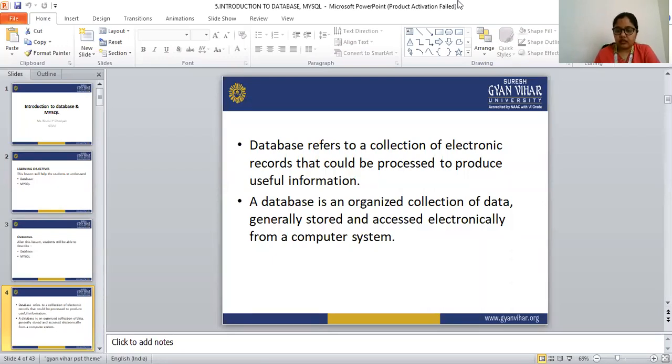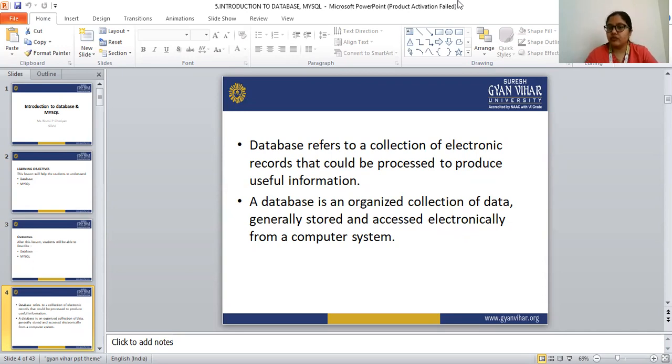Or we can say it is a collection of information that is grouped and stored in a structured way. That is called a database. A database is an organized collection of data that is stored and accessed electronically from a computer system.